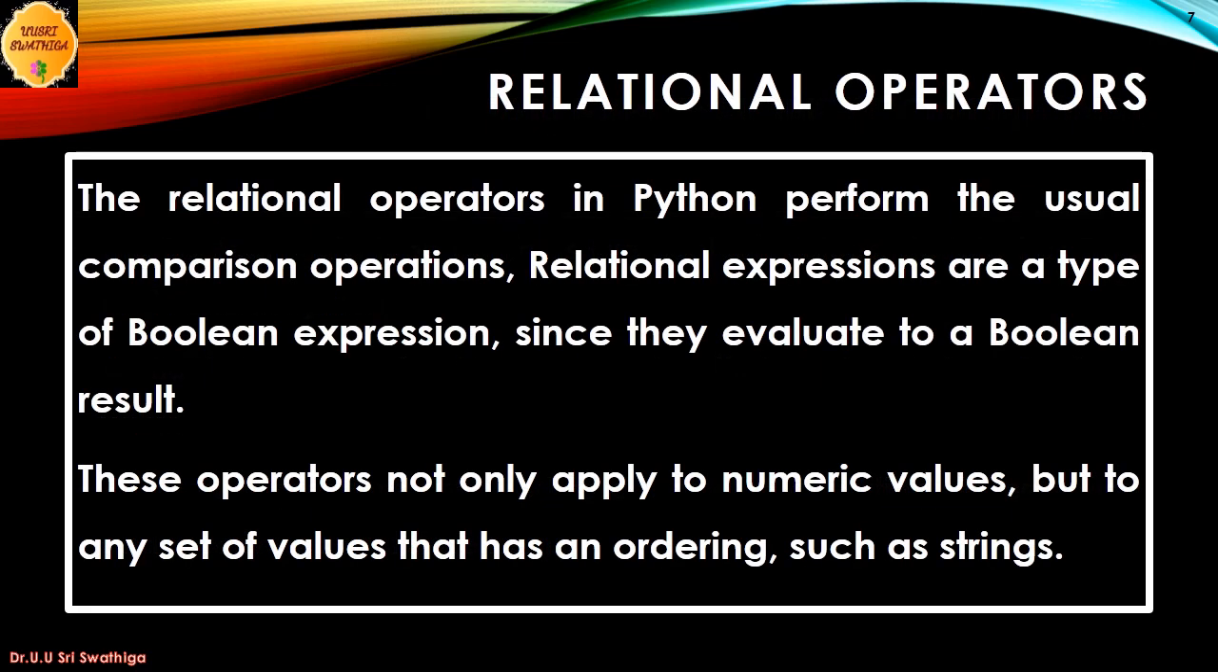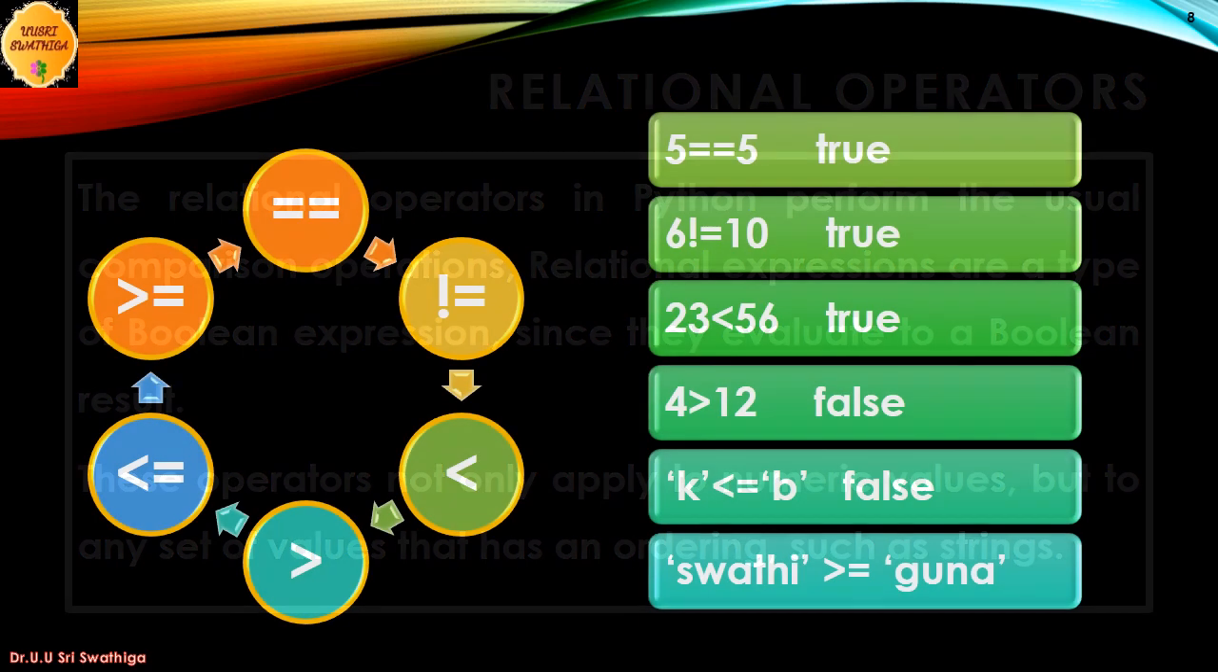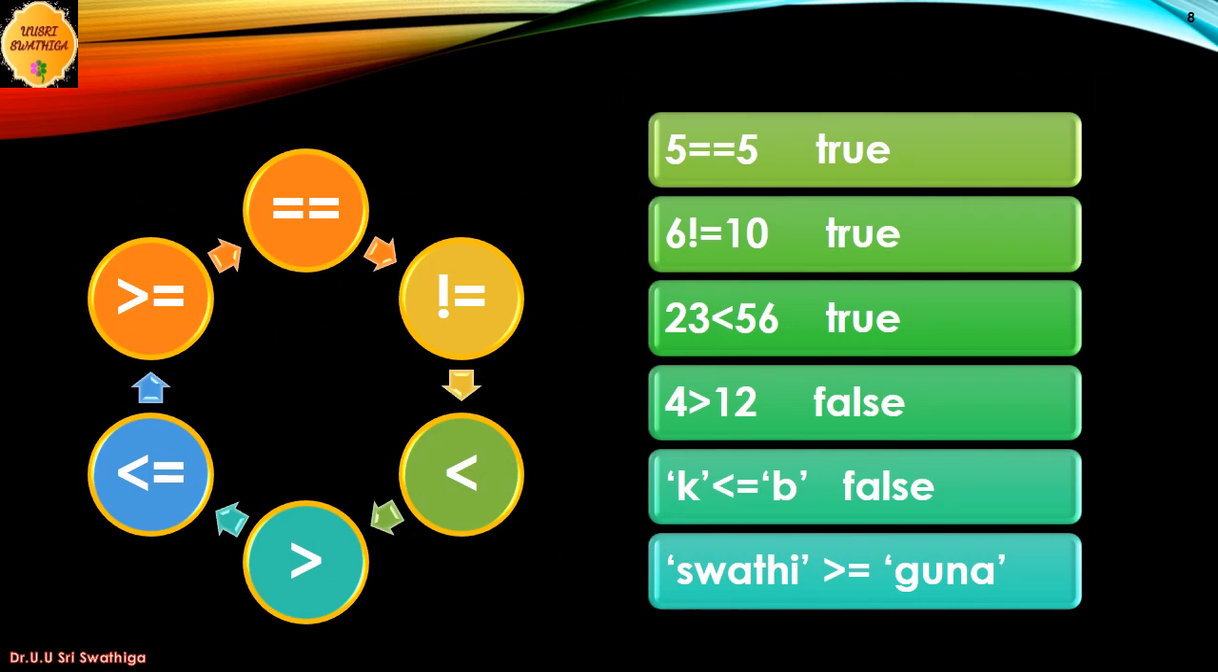Relational operators. The relational operators in Python perform the usual comparison operations. Relational expressions are a type of Boolean expression, since they evaluate to a Boolean result. These operators not only apply to numeric values, but to any set of values that has an ordering, such as strings. Note the use of the comparison operator, double equals, for determining if two values are equal. This, rather than the single equal sign, is used since the equal sign is used as the assignment operator.